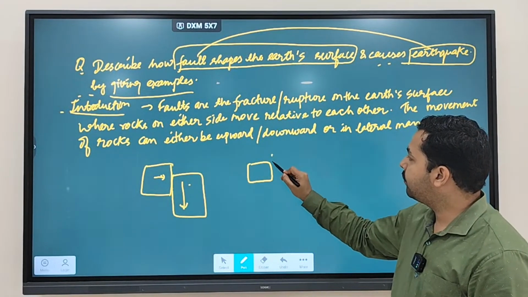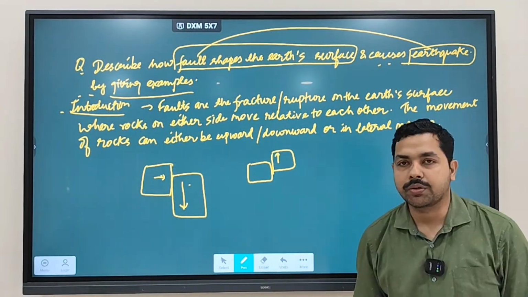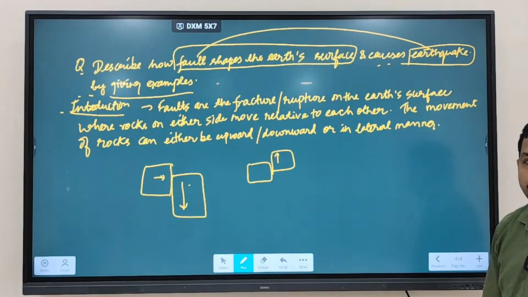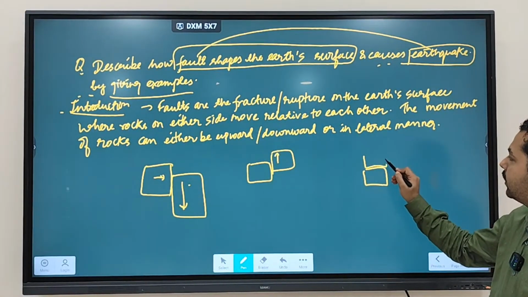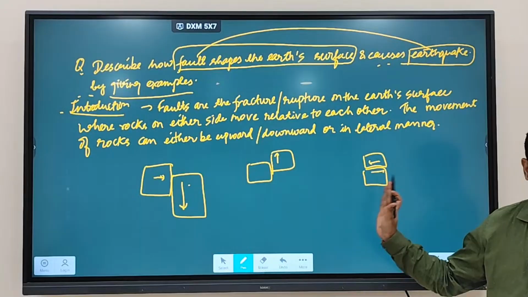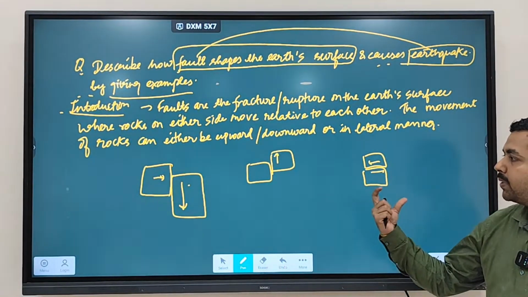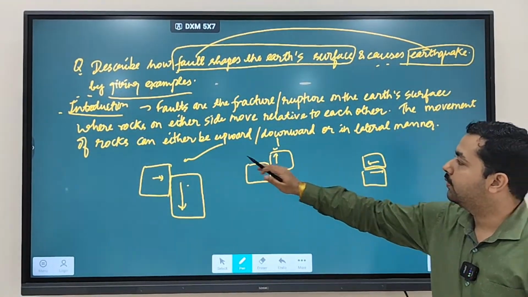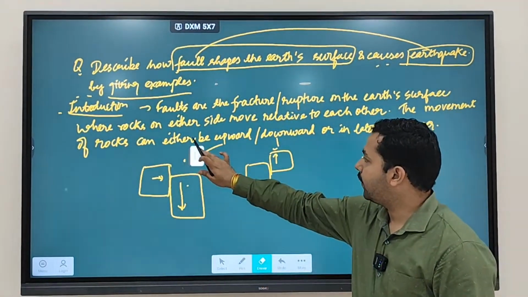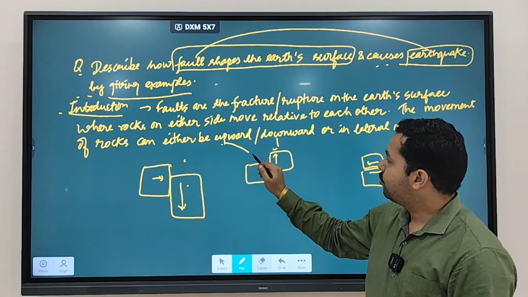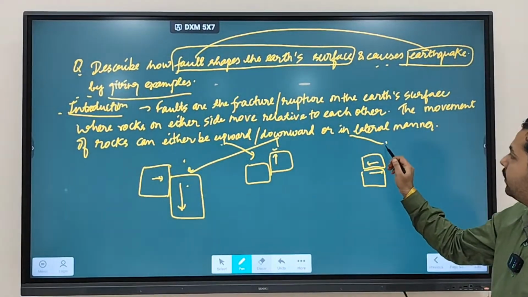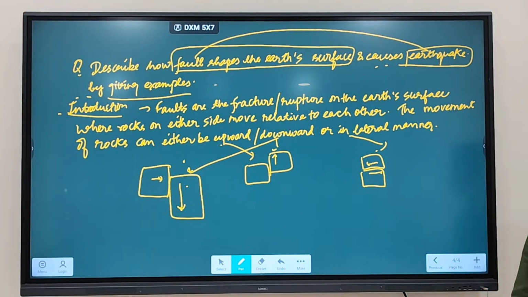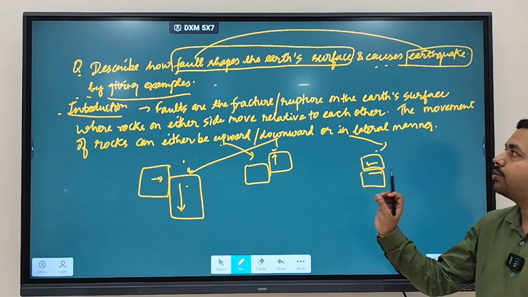Or you can make a diagram like this, explaining this rock is moving upward. So you can have either upward movement, downward movement, or which type of movement? Lateral movement. Okay, a simple diagram you can make in order to indicate what is upward movement, what is downward movement, and what is lateral movement. Clear? A simple diagram you can quickly make after the introduction to explain. So this is how you have introduced your fault.